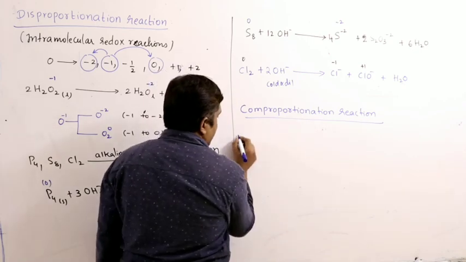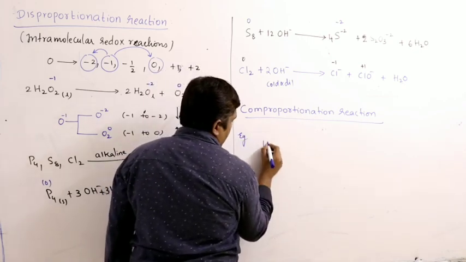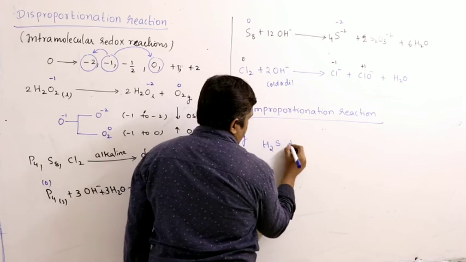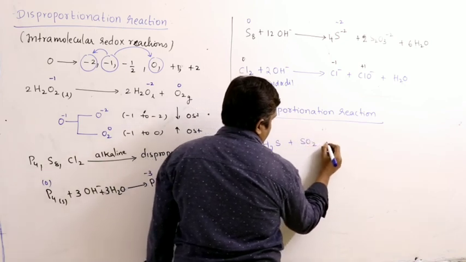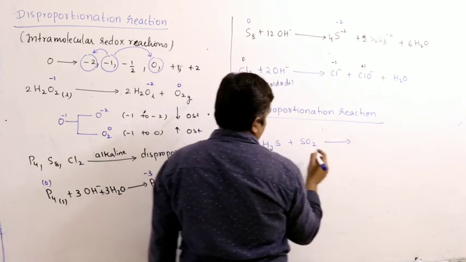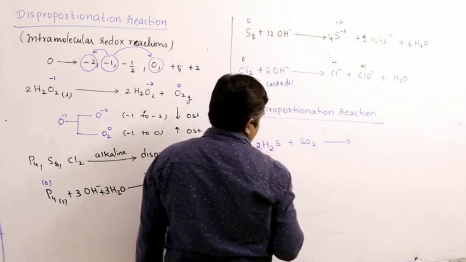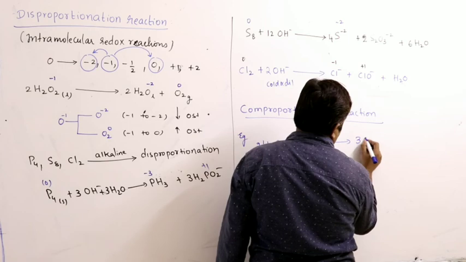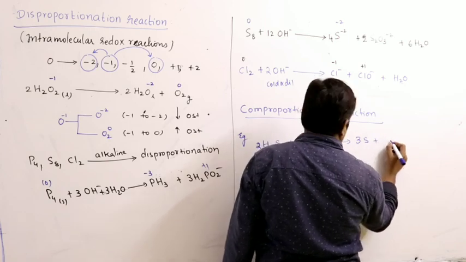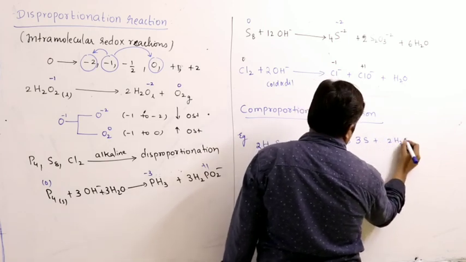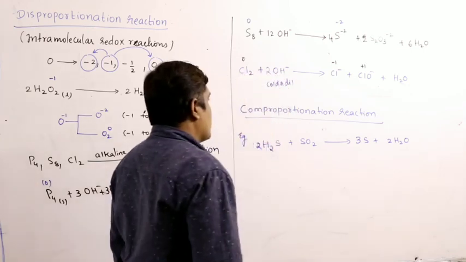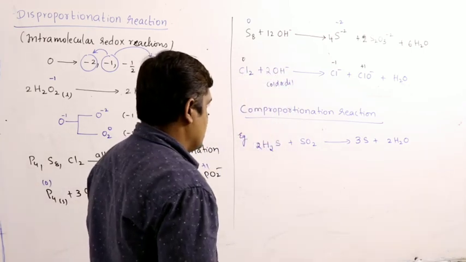Let us take one example. Say H2S and SO2 give 3 sulfur plus 2 H2O. Balancing the oxygens and hydrogens.